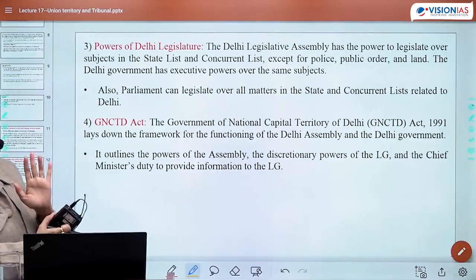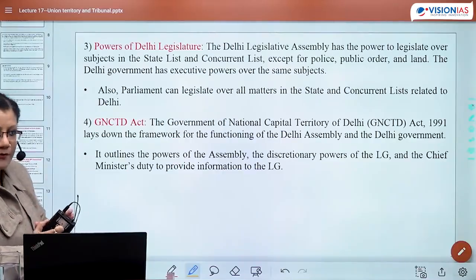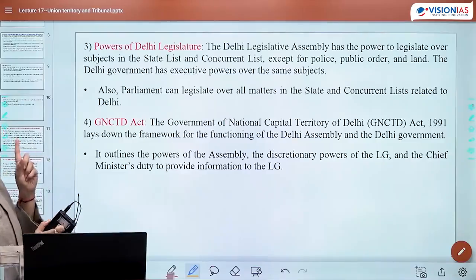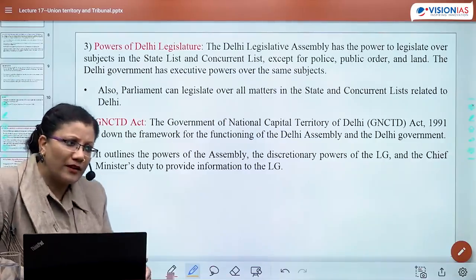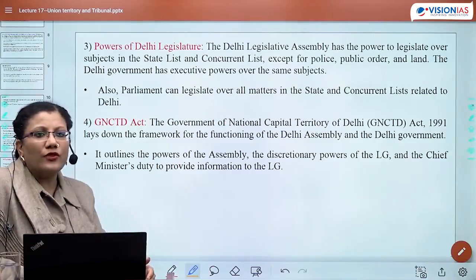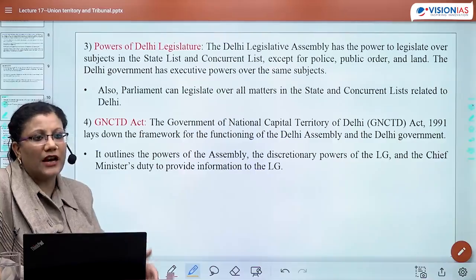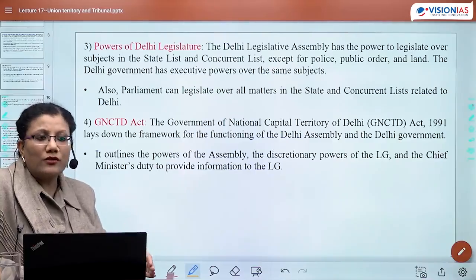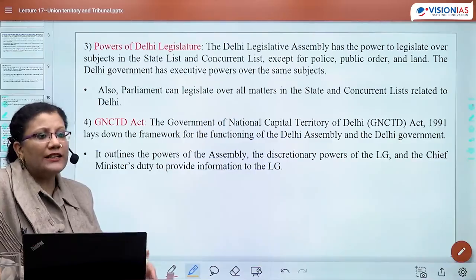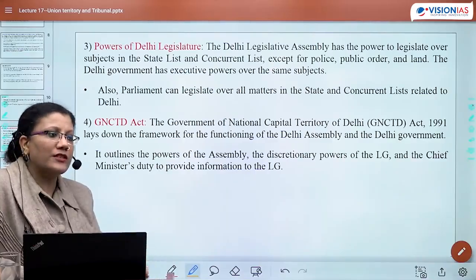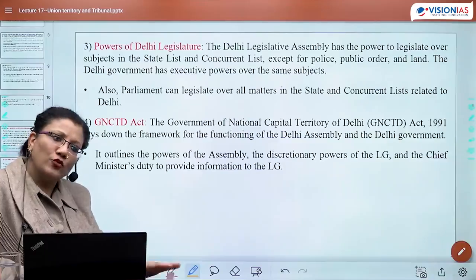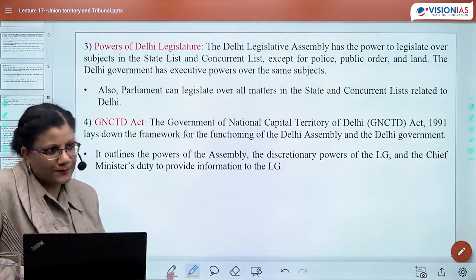तो देखो overlapping powers तो बिल्कुल है, no doubt. And of course, वैसे तो center will not make laws unnecessarily, because the center has a number of other things to do. Why would the center unnecessarily start making laws on subjects on state list? So till center does not intend to make laws on subjects of state list, UT will continue making laws.